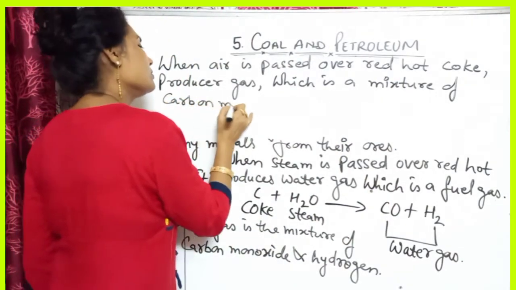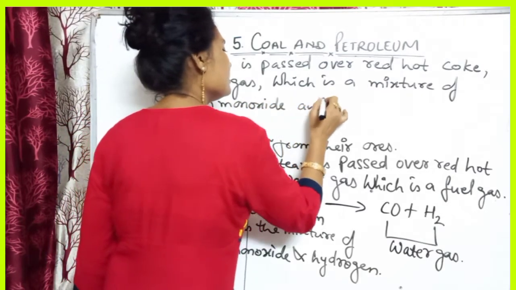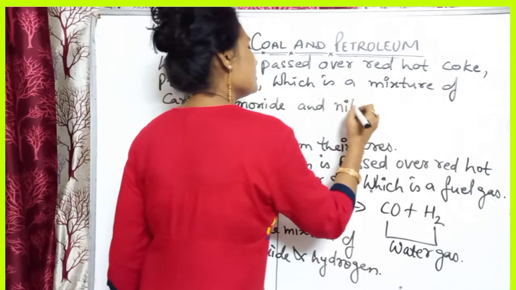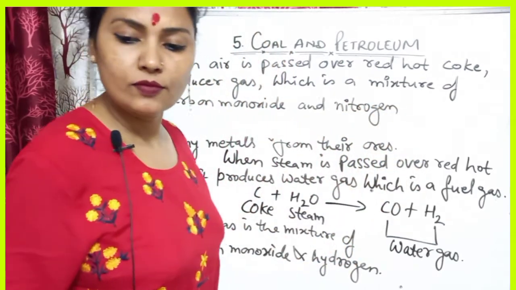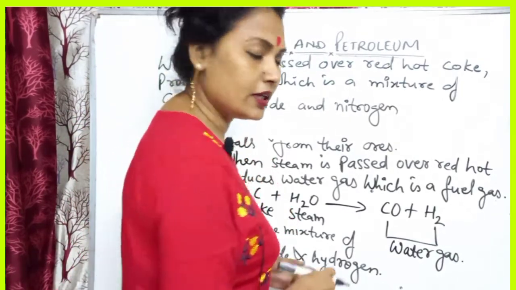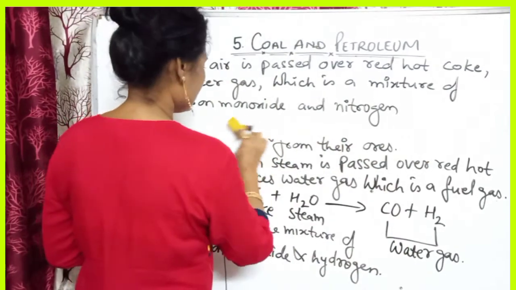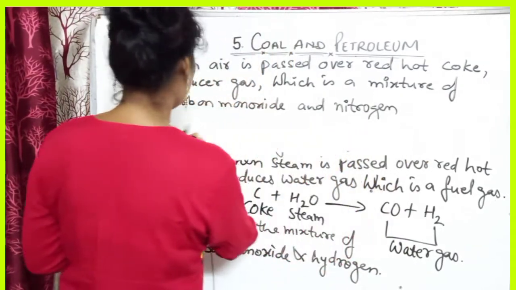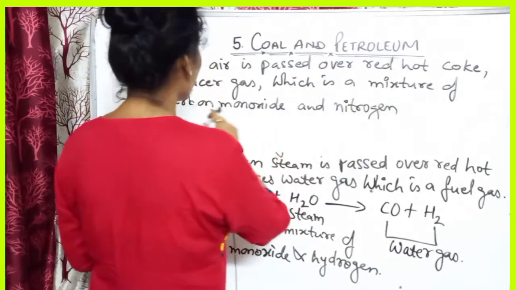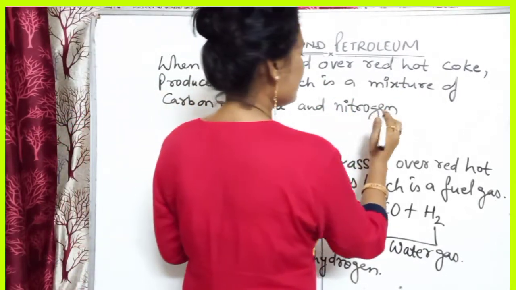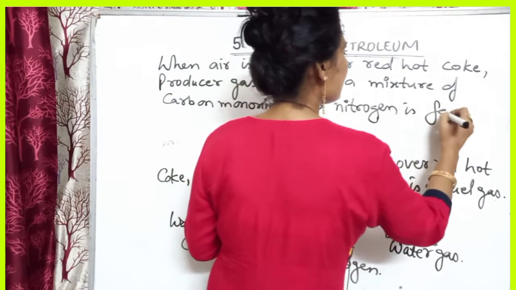So producer gas, which is a mixture of carbon monoxide and nitrogen, is formed.